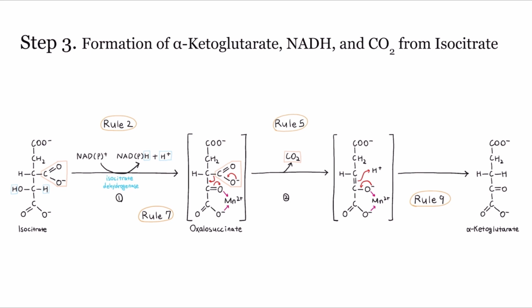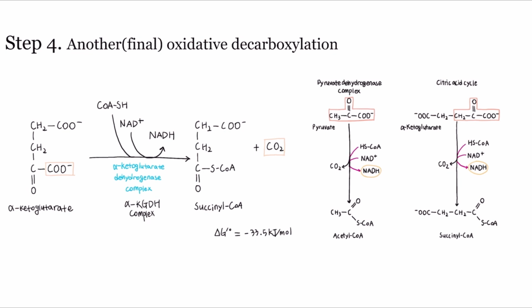the reaction. Then, decarboxylation is facilitated by electron withdrawal by the adjacent carbonyl and coordinated Mn2+, releasing CO2 and resulting in alpha-ketoglutarate. The decarboxylation step involves the ability of the carbonyl group in oxalosuccinate to accept electrons. According to Rule 9, this ability is increased when it interacts with the positively charged manganese ion. Step 4 is the final oxidative decarboxylation, and this has a similar mechanism to step 0.